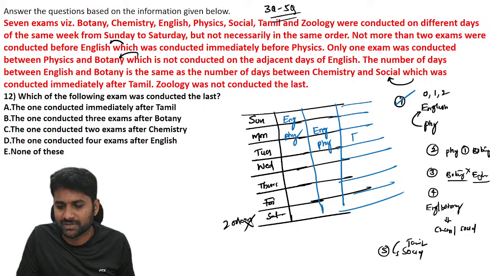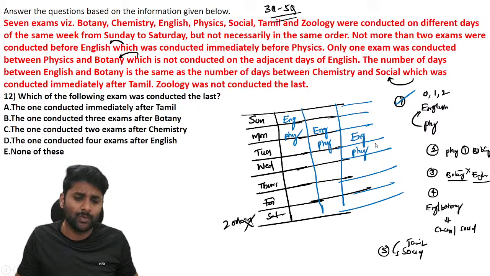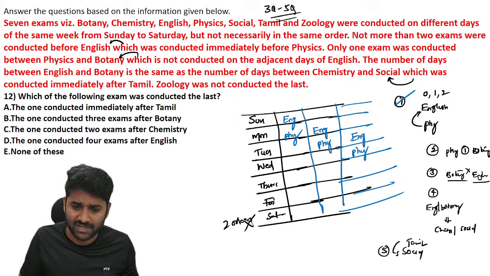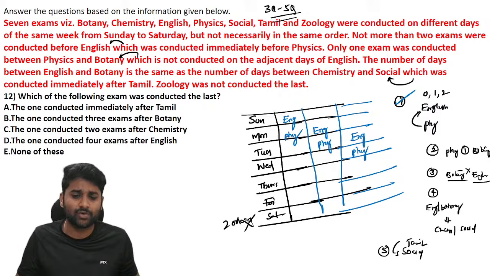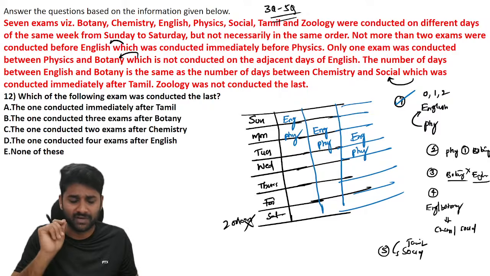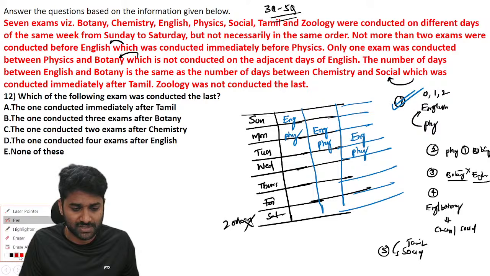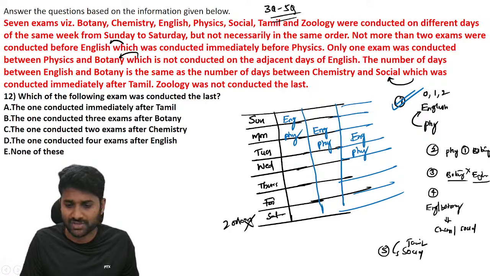Sir, before English, two examinations, and immediately after English, physics. So there is no possibility of English being conducted on Wednesday. Why? Because if it is on Wednesday, then before English we have to conduct three examinations, which violates our condition. So it gives three different possibilities. Let us use the other information now.